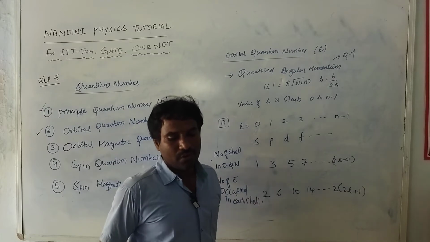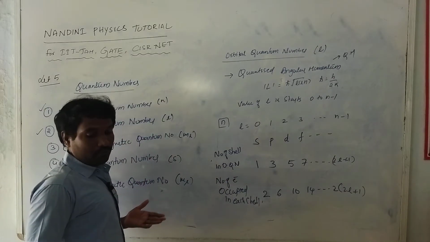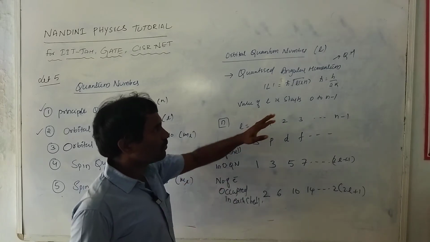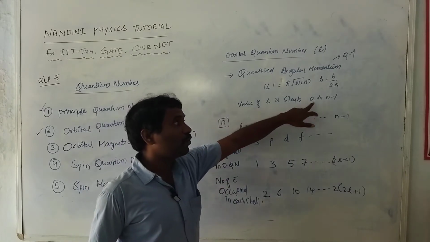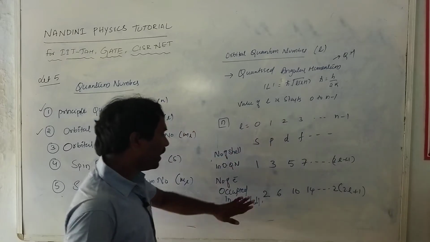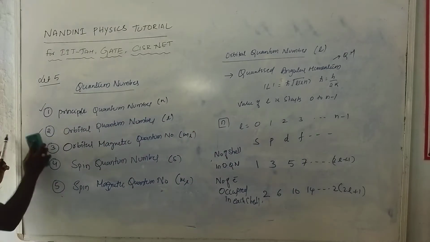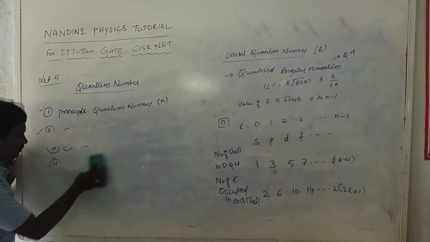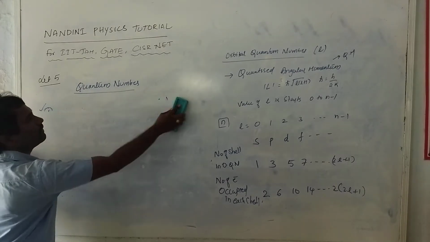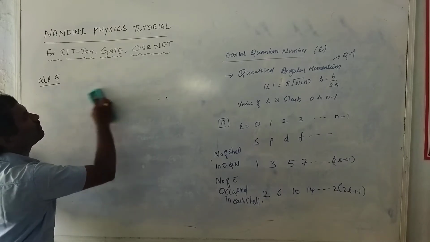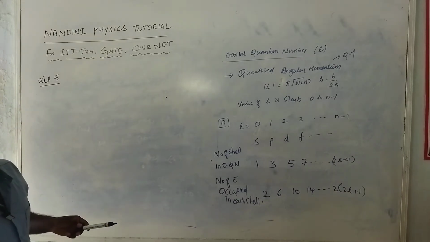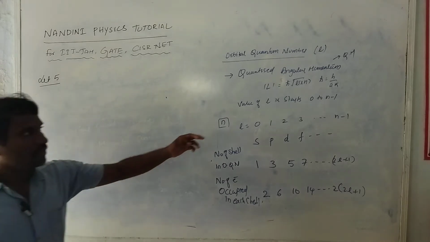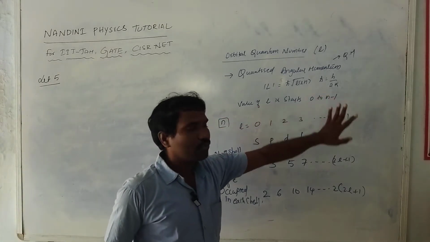Okay, so I want to find out the total number of electrons in a shell. Suppose the l value starts from 0 to n minus 1. I am using that equation once again. I will remove all these things. Please follow carefully. I want to find out the total number of electrons in a shell. The l value starts from 0 to n minus 1.